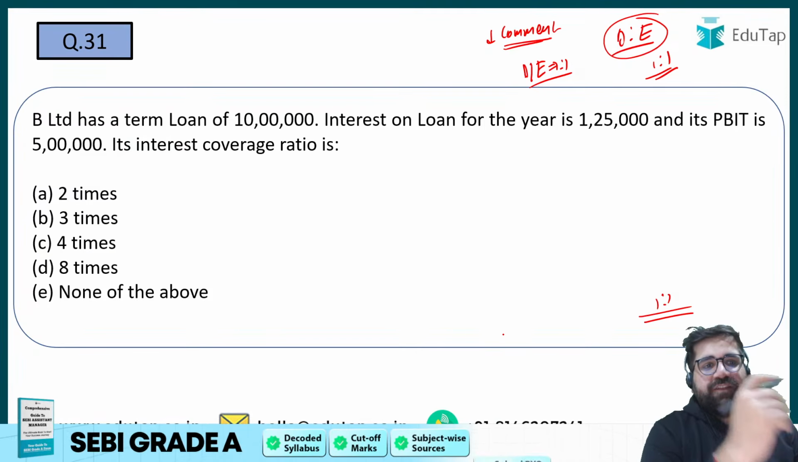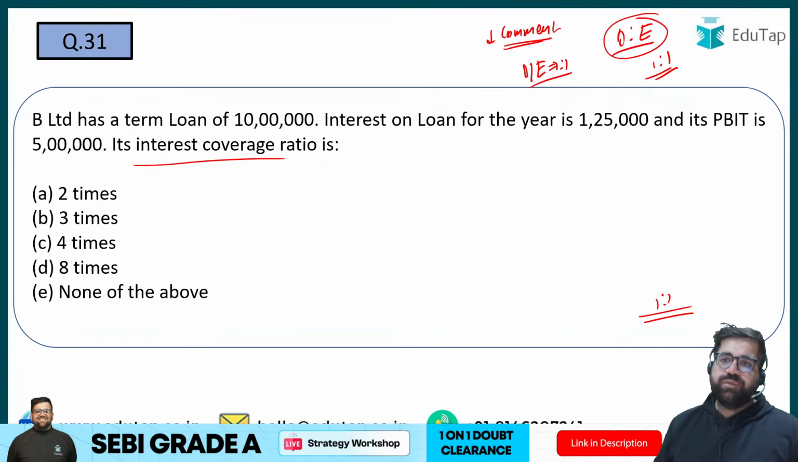Chaliye, now we have interest coverage ratio. So B Limited has a loan of 10 lakh. The interest on the loan for the first year is 125. PBIT is 5 lakh. So what are your answers over here?